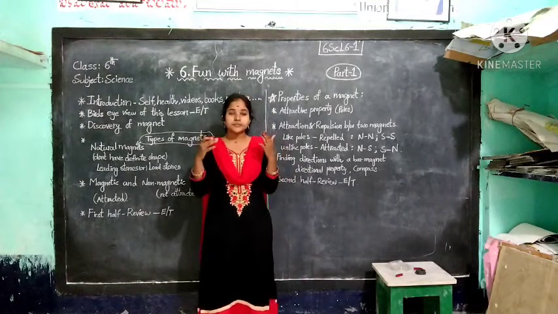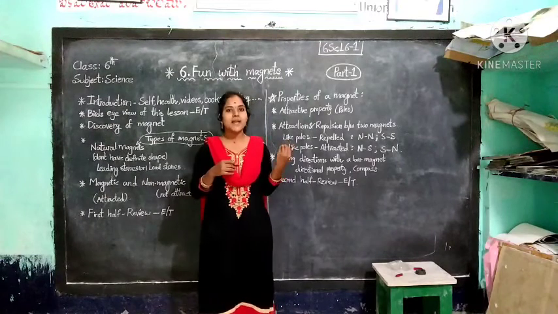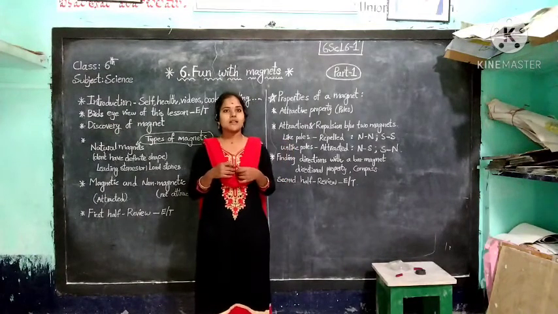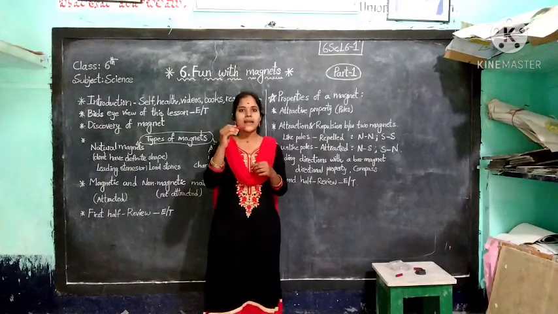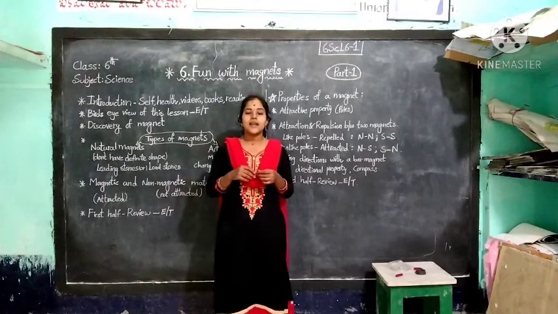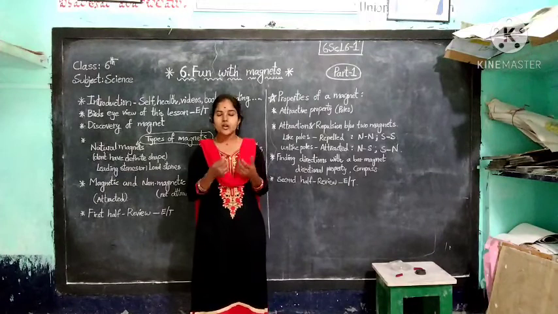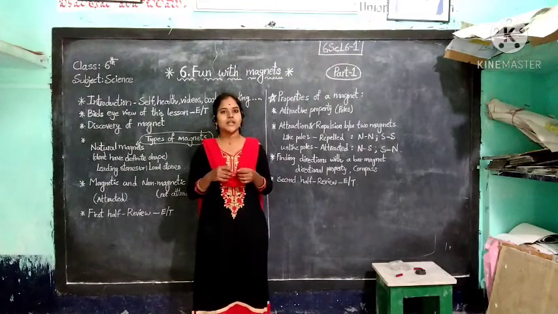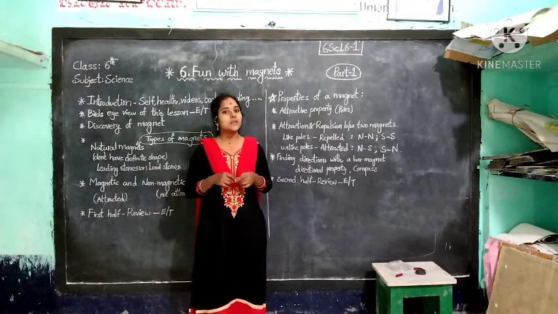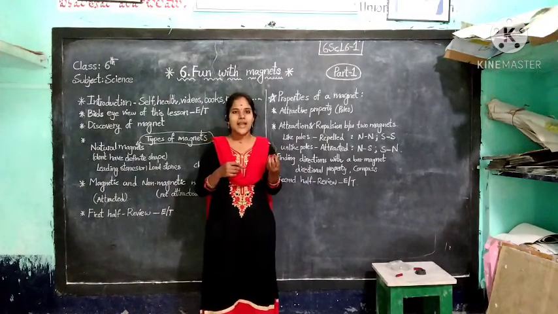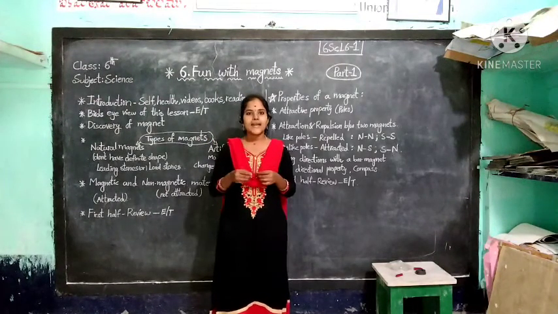Okay, a few centuries back, the travelers used the bar magnet to find the direction. The travelers carried a natural bar magnet with a thread, and they found out the direction by using the magnet only. So many years back in olden days, the sailors, travelers and many people used to know the direction by using the magnet only.